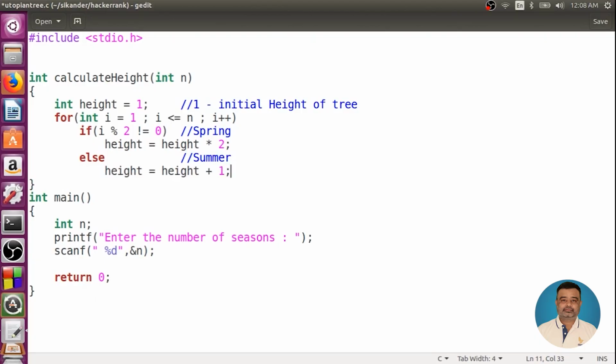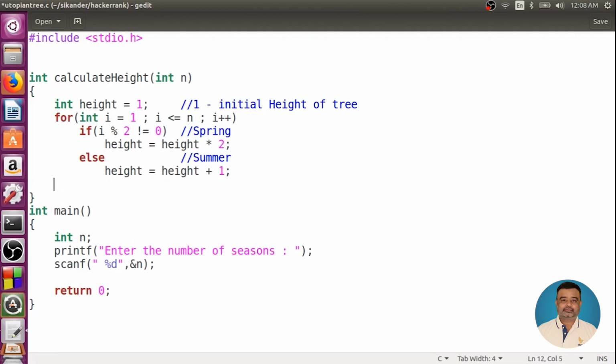Once you complete n growth cycles, I'm considering less than or equal to n because I need to check at the end of the nth growth cycle, right? So for that purpose, I'm just writing i less than or equal to n. I need to just return the height. Now let's try to verify with simple code.